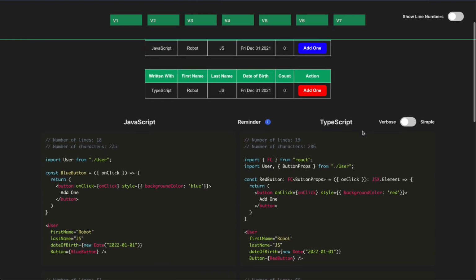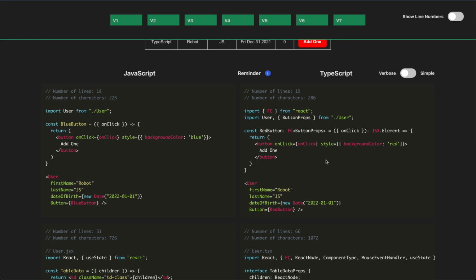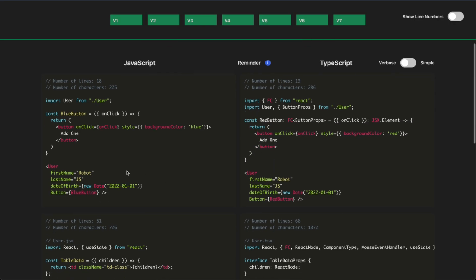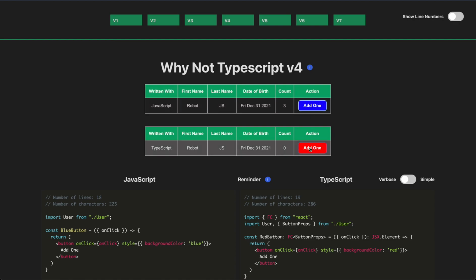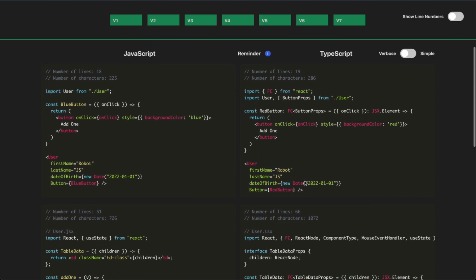If we scroll down, we can see that now in the first file here, we defined a blue button on the left and a red button on the right. You can see our user object now takes a button, blue button in this case, and red button in this case. And if we look at the code up above, we can see that we're rendering a blue and red button. Now on the left, we just have pure JavaScript. It's a button that takes an onClick and passes it to the native button's onClick with a color of blue. On the right, we can see the same thing.